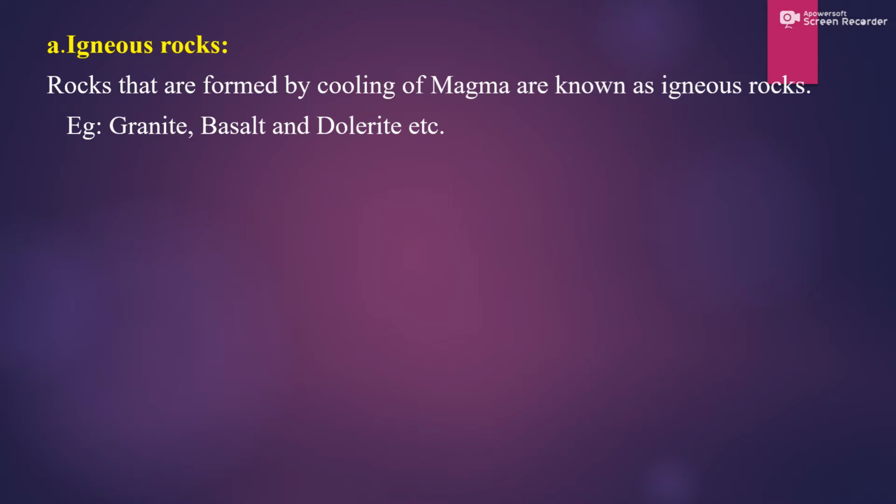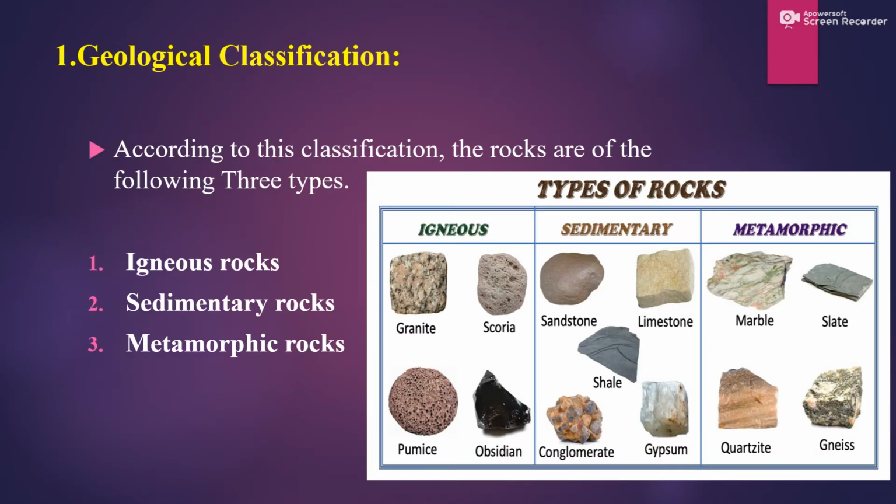That hot magma, when it comes out and solidifies, after cooling, the rock which is formed is known as igneous rock. Examples: granite, basalt and dolerite. Granite, scoria, pumice are all examples of igneous rocks.